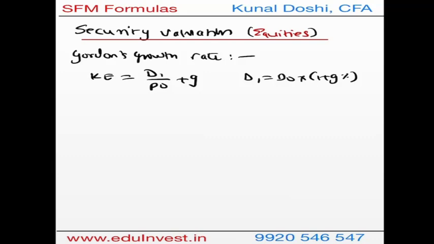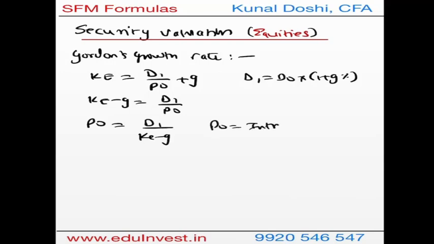Now when I twist the formula, I take G on the other side, and D1 over P0, and when I take P0 on the other side, I get D1 over KE minus G. Your P0 is nothing but what is called the intrinsic value.